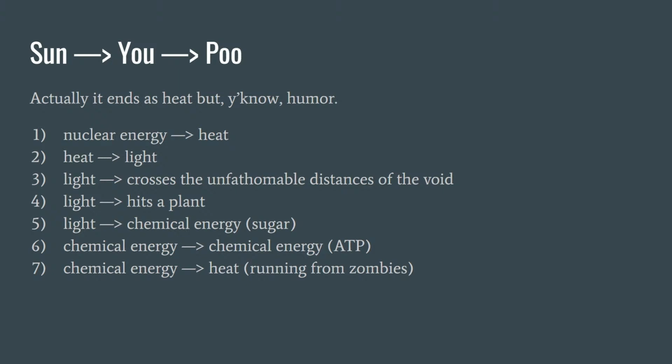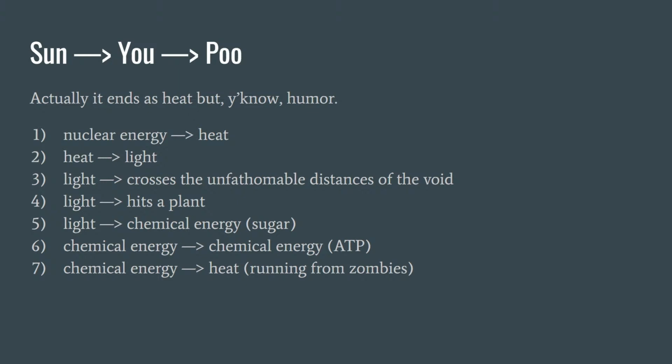Then we eat, whether it's the leaves or the fruit or what have you, and we transform that through metabolism into a different form of chemical energy, ATP, adenosine triphosphate, just a little chunk, a little carrier of energy that our body uses. And then, as you move around and walk and work and fart and so on, that energy is again transformed and used and eventually released as heat.